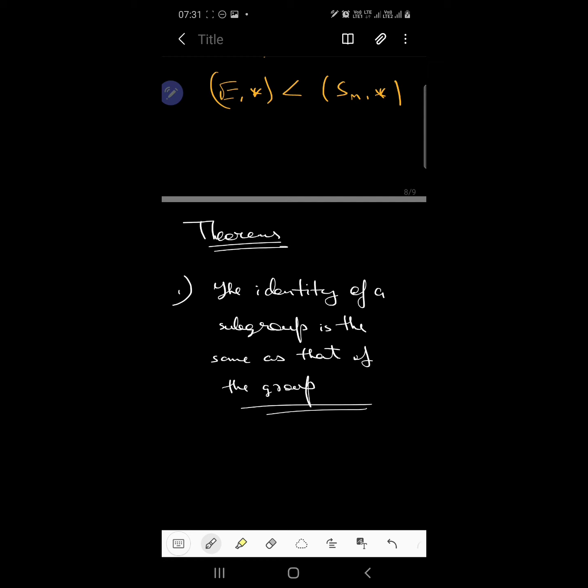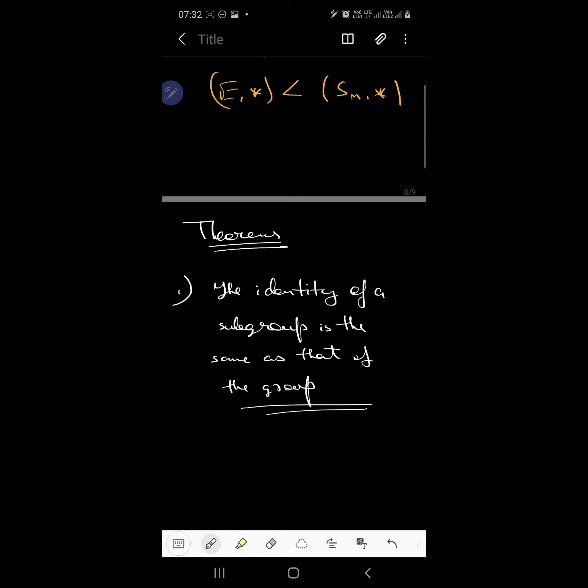We know that one particular group has one particular identity element, right? For example, a multiplicative group has its identity element 1 for all elements. The additive group has its identity element as 0 for all elements. So if we cut down a subset of the particular group, then all the elements of that subset are also elements of the superset, right? So actually what is happening, those elements which form the subgroup have the identity element of what was there in the actual group itself.